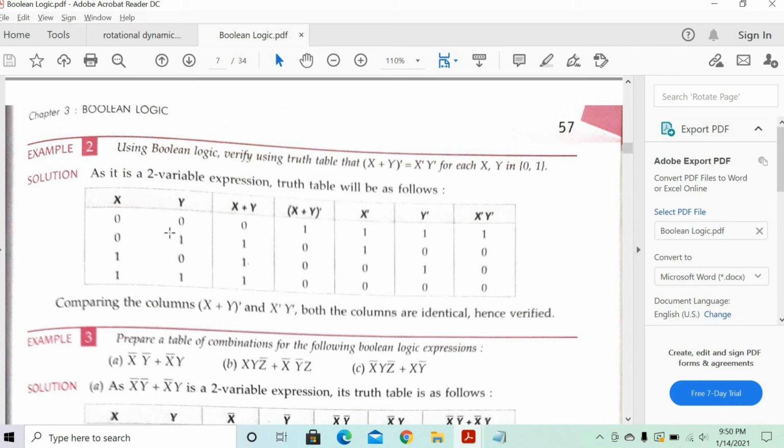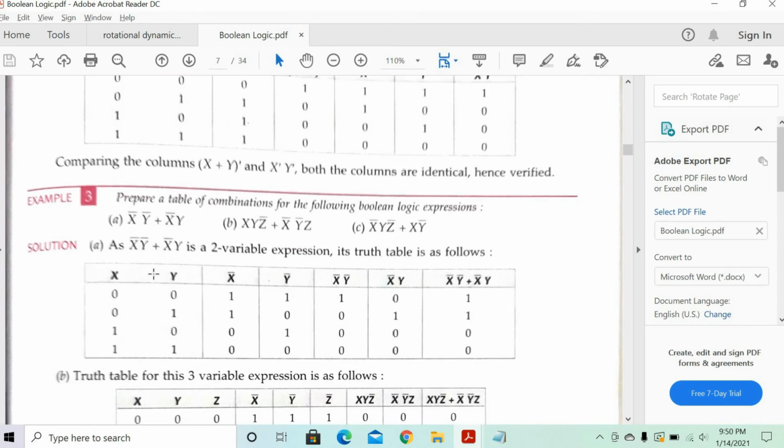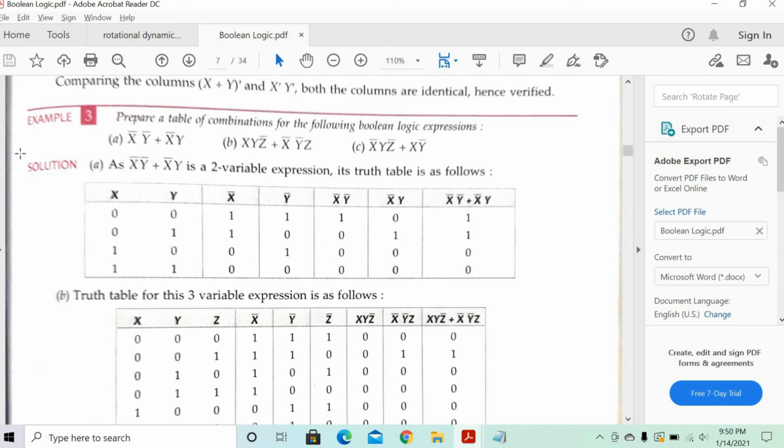Oh, excellent. So what's the answer you got? I got that x plus y complement equals x complement y complement. Yeah, both truth tables are the same, right? Yes, sir. Excellent. Absolutely correct. Good. Now let's go to the next little one.